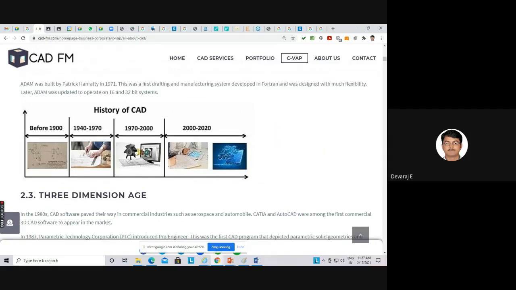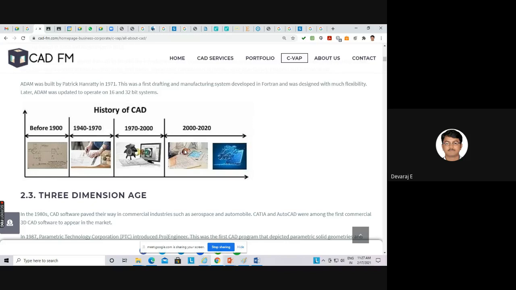So before the 1970s, they were drawing on sheets. Assume something like a steam turbine blade. How difficult it was to draw the drawings in 3D. You assume how they drew. I saw some photographs, but right now I could not find them. From 2000 to 2020, we are doing all the things in the system itself. All the softwares we install in the system, we create a model, everything we do in the system.